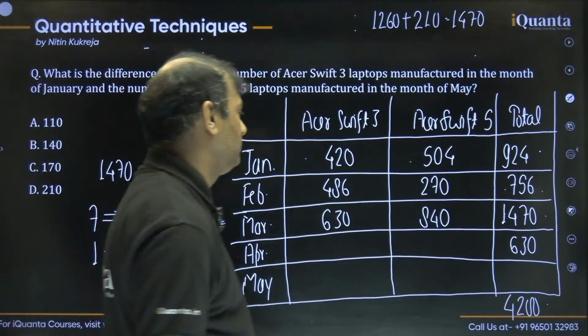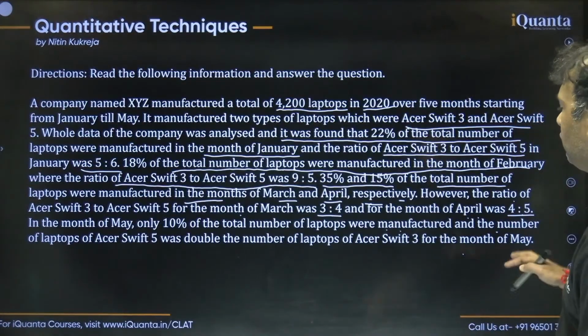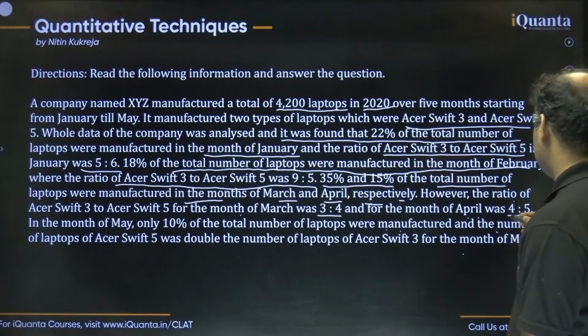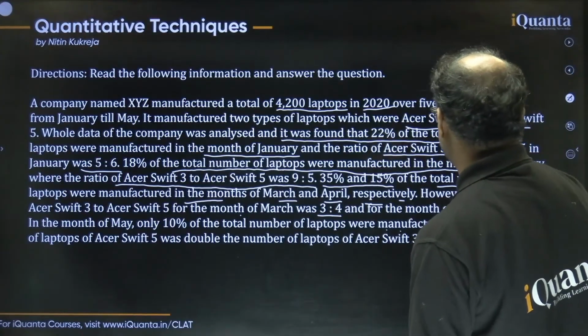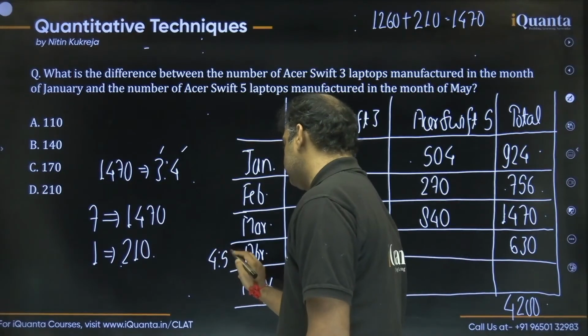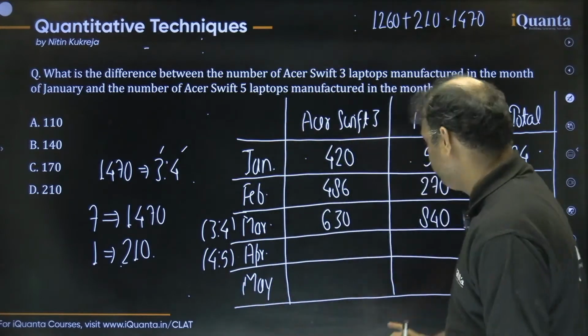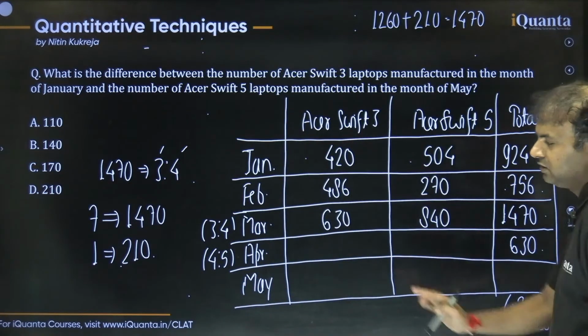Alright, so this is about the month of March. Now, let's discuss the month of April. For April, we already know the total laptops manufactured. The ratio is given to us as how much? 4:5, right? Guys, if you want, you can write the ratio here as well, just to remember things. So the ratio is 4:5. Now we have to distribute 630 in the ratio 4:5.